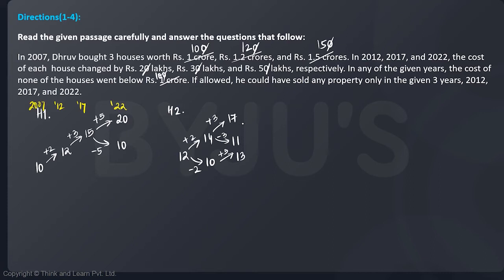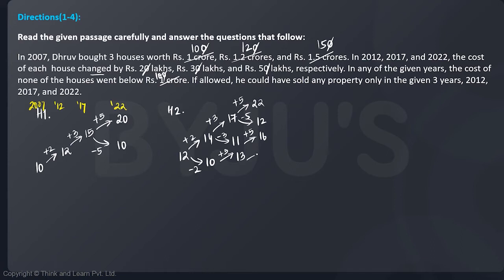Okay, what happens the next time? There is a change of 5 lakh, right? It says change. It means it can increase or decrease, just like house 1. So if we increase it by 5, it becomes 22. If we decrease it by 5, it becomes 12. 11, if we increase it by 5, it becomes 16. If we decrease it by 5, it becomes less than 10, so we can't decrease it.